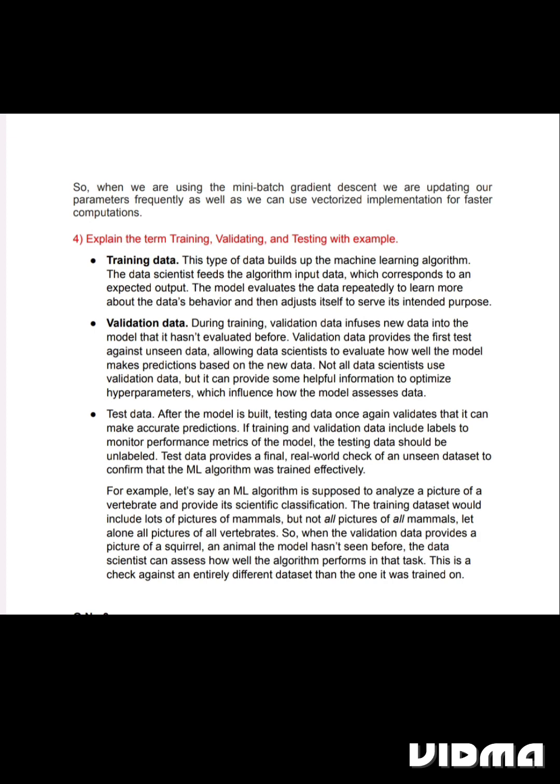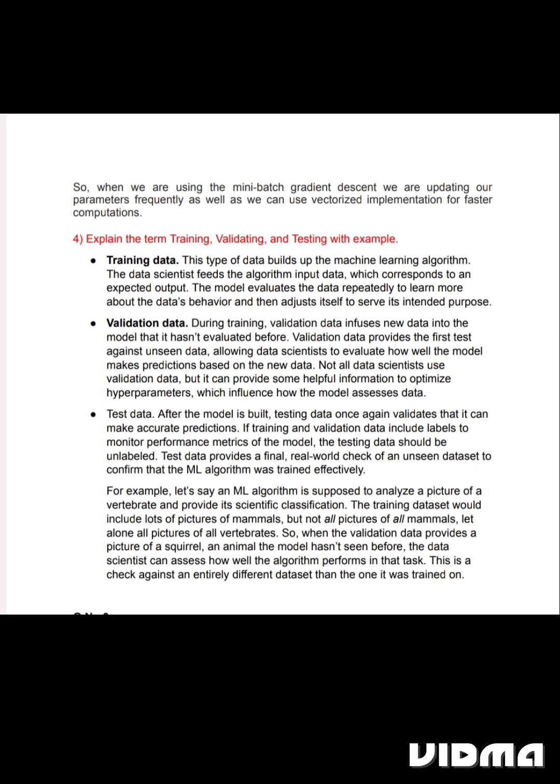During training, validation data infuses new data into the model that it hasn't evaluated before. Validation data provides the first test against unseen data, allowing data scientists to evaluate how well the model makes predictions based on the new data. Not all data scientists use validation data, but it can provide some helpful information to optimize hyperparameters, which influence how the model assesses data. Test data.